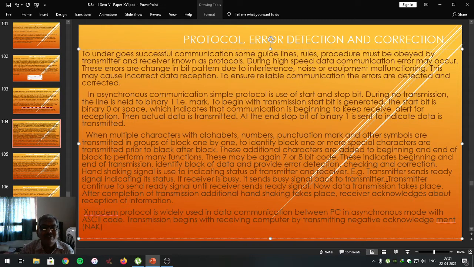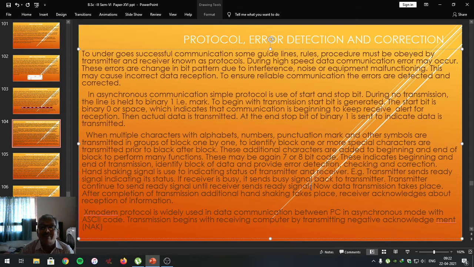If suppose it is busy, it sends the busy signal back to the transmitter till it is able to receive the signal to be transmitted by the transmitting computer. Even though that is the case, transmitter continues to send the ready signal until receiving computer sends the ready signal.